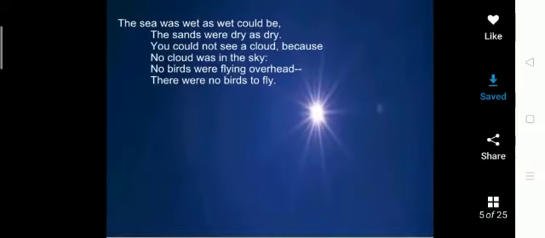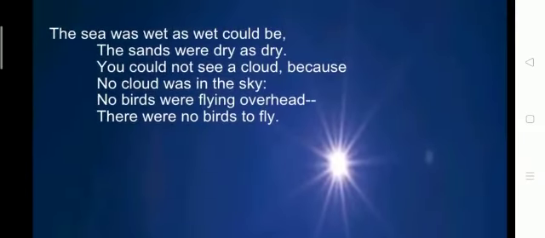Then what happens? The sea was wet. Now we come to the description of the sea. The sea was wet as wet could be. The sands were dry as dry. The sands are also dry. The sea is wet. Let me repeat. The sea was wet as wet could be. The sands were dry as dry.